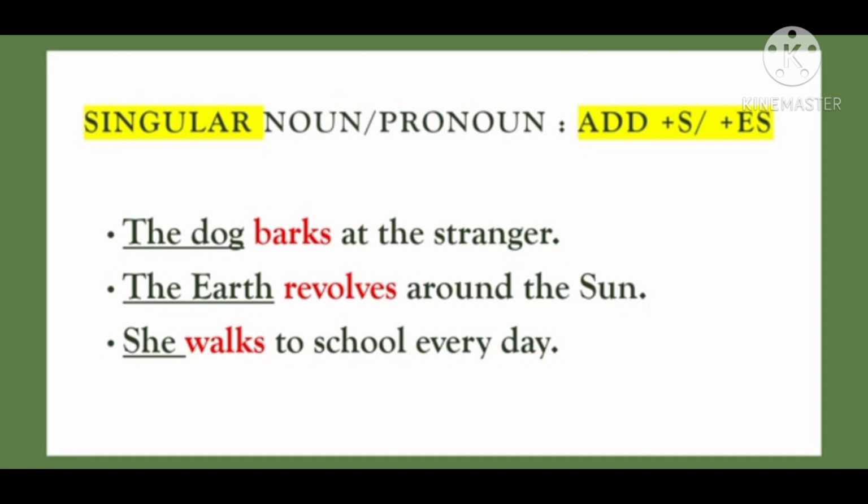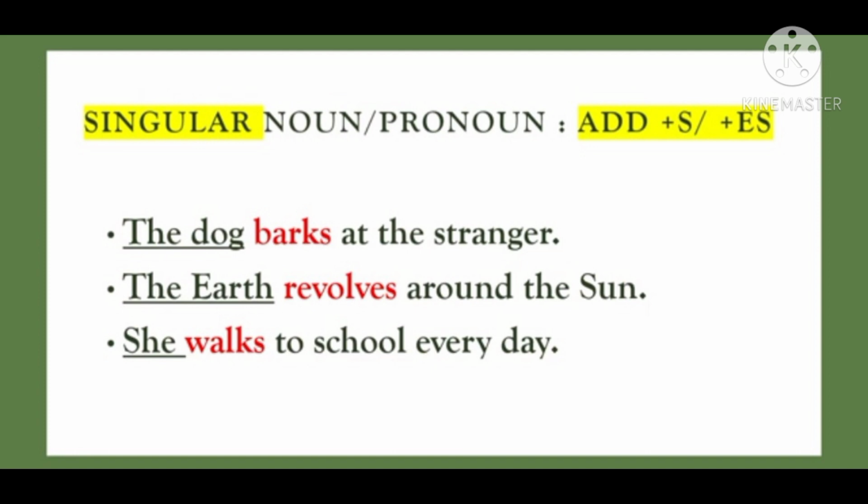In the first sentence, the dog is the subject and that is in the form of singular subject, which means one. So what we have to add, as the formula given, is that a singular noun will go with an s added to the main verb. The dog is the singular noun, and I have added s to the main verb, bark, the base verb. So it will become: the dog barks at the stranger.